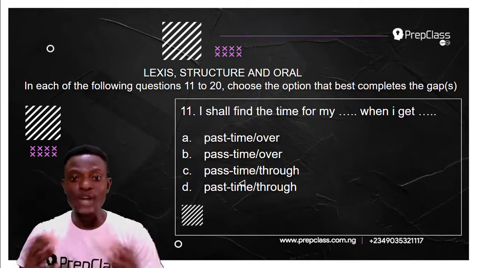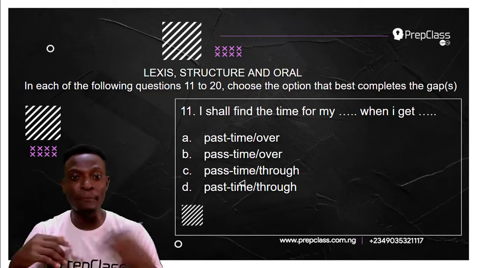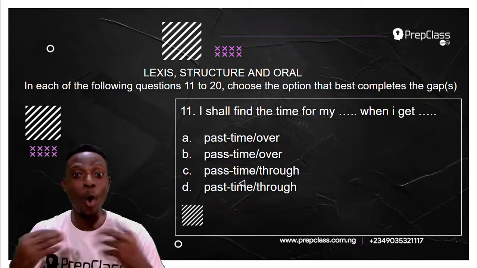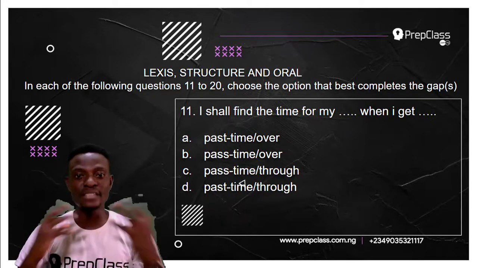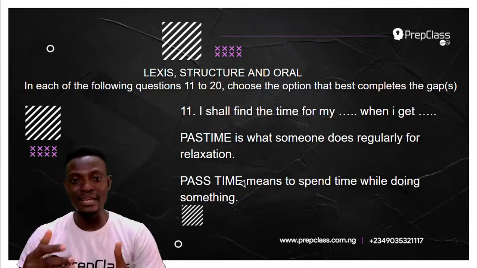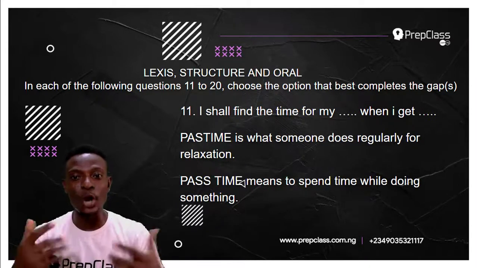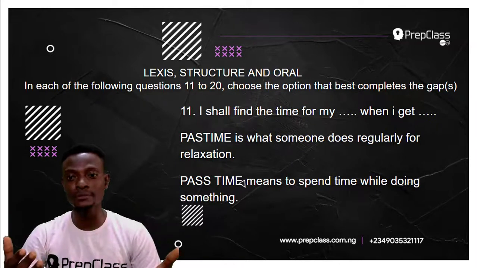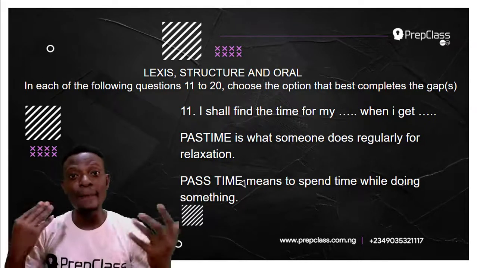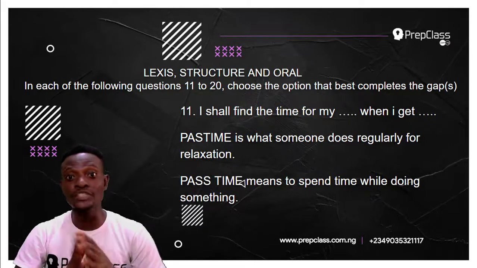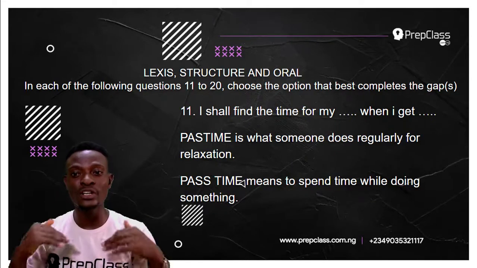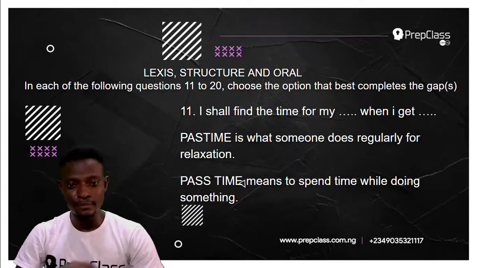Now, looking at all the options, we have something in common. We have pastime, P-A-S-T, and pass time, P-A-S-S. Then we have over and through. So, what does the word pastime mean? P-A-S-T, pastime. Now, pastime is what someone does regularly for relaxation. For my pastime, I like listening to music, I like watching movies, I like going to swim, so that is what I do for my pastime. It is what someone does regularly for relaxation.